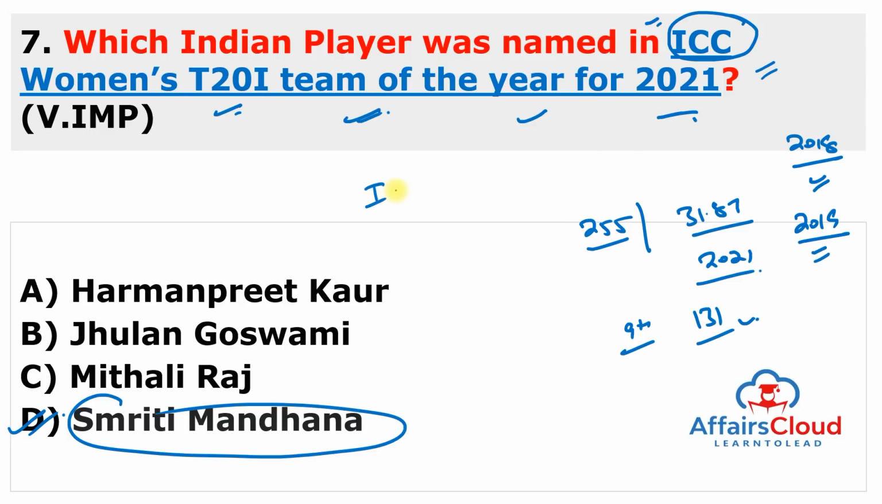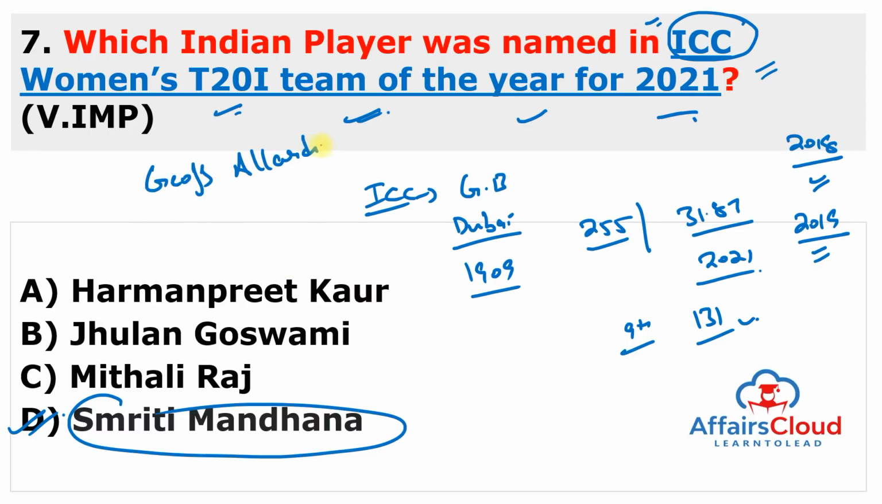And remember about ICC here. ICC chairman is Greg Barclay, and headquarters is in Dubai, United Arab Emirates, and it was founded in 1909. And you can also remember a very important question, Geoff Allardice. Geoff Allardice was selected as a permanent CEO of the International Cricket Council.